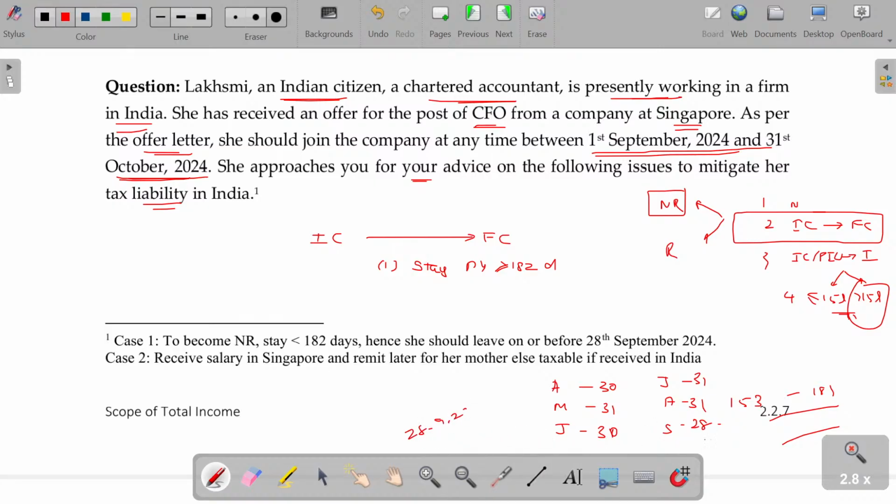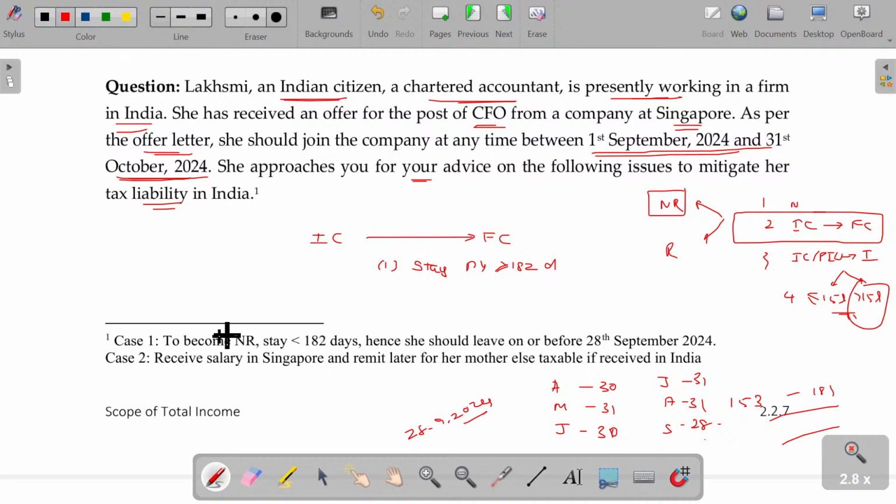28th September 2024. If she leaves on or before this date, she qualifies as non-resident. If she is a non-resident, automatically she enjoys no tax liability for the income earned outside India. So after that, she joins in a foreign country where she earns the money. For that, she is not required to pay the tax. Is that clear?